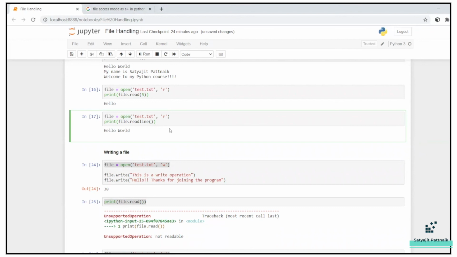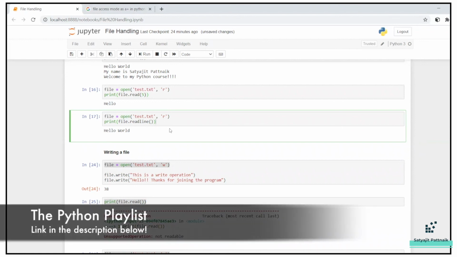That's it for today's video. That's it for the file handling part. Next class will be on exception handling, and then we will have iterators and generators, and then we have the Python for data science program, which covers pandas, numpy, and matplotlib.